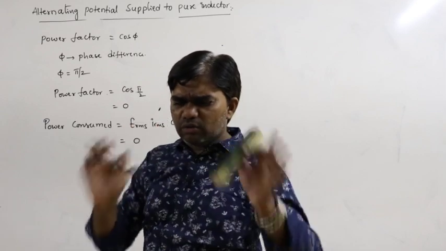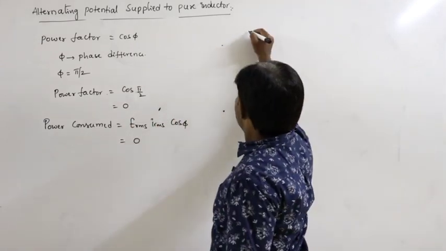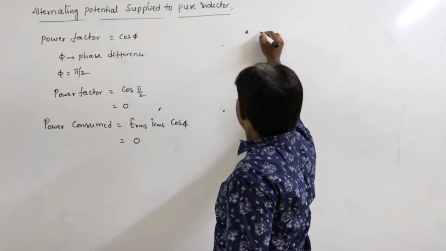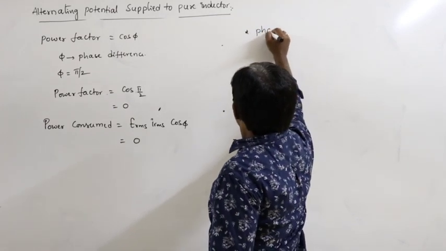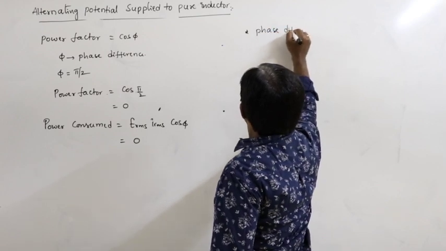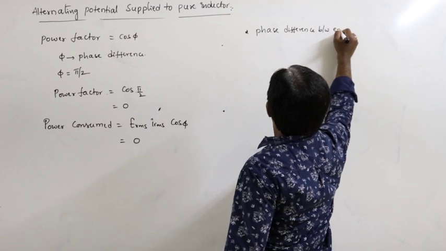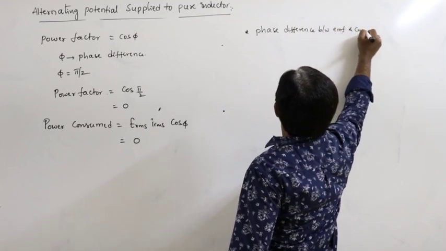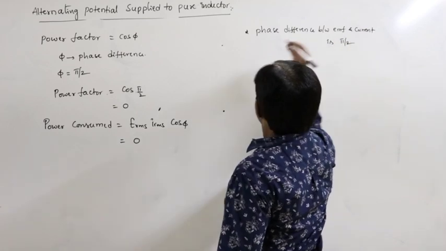The main things you have to remember in this, the key points: the phase difference between EMF and current is pi by 2.